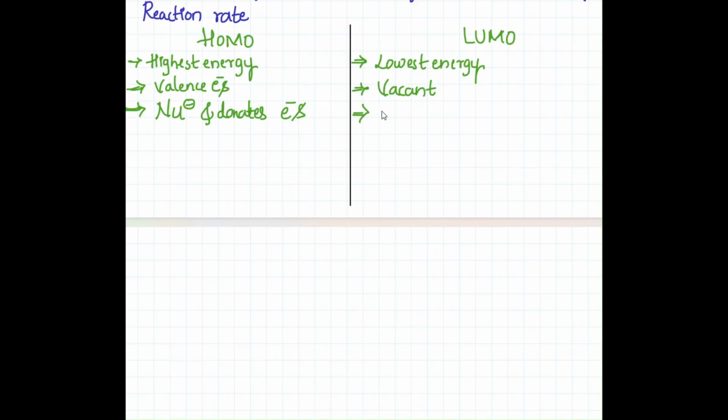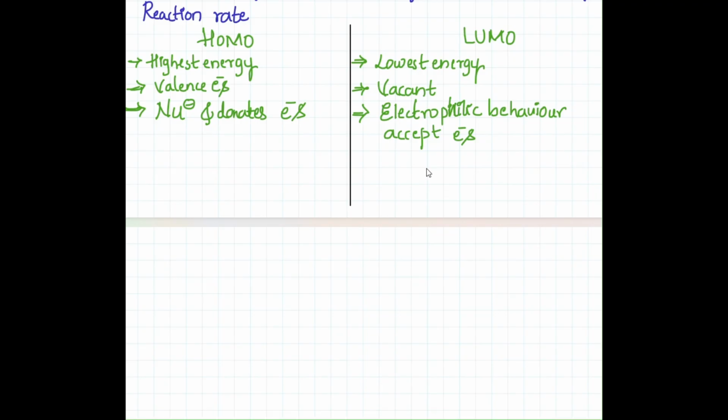HOMO has nucleophilic behavior and LUMO has electrophilic behavior, and it will accept electrons. HOMO donates electrons, LUMO accepts electrons.